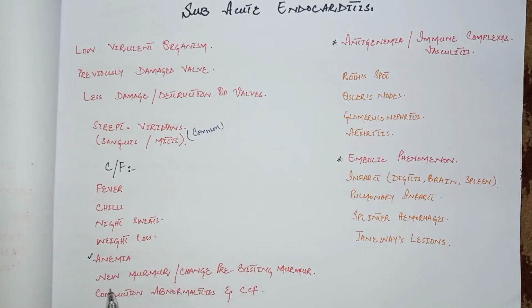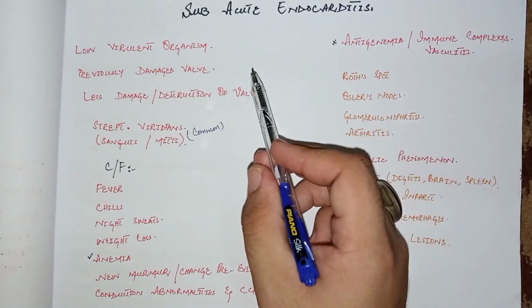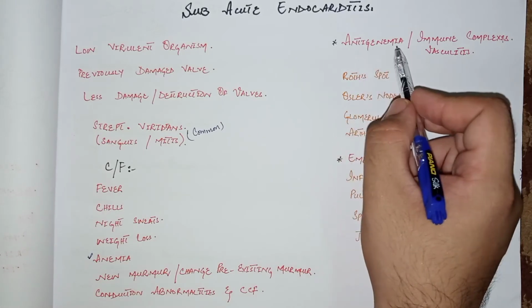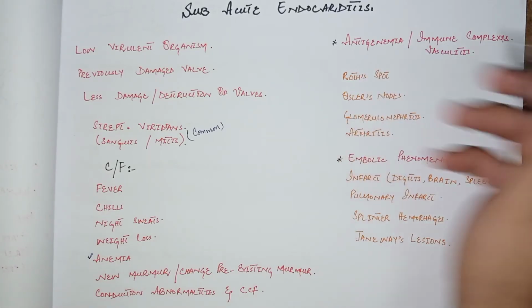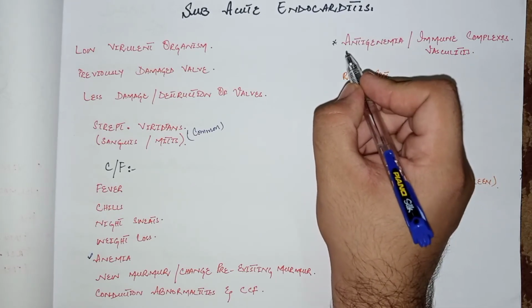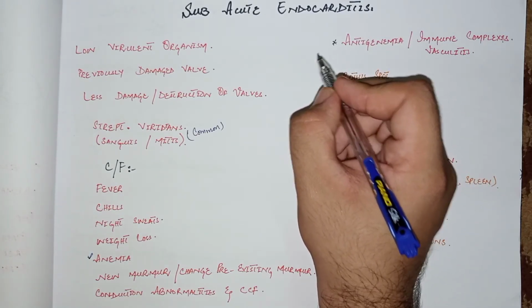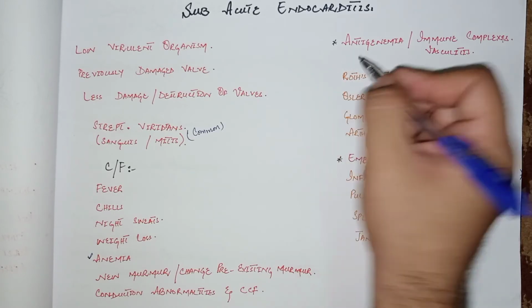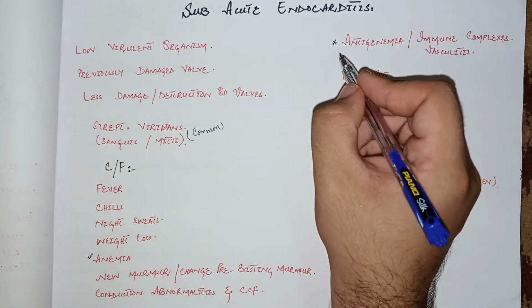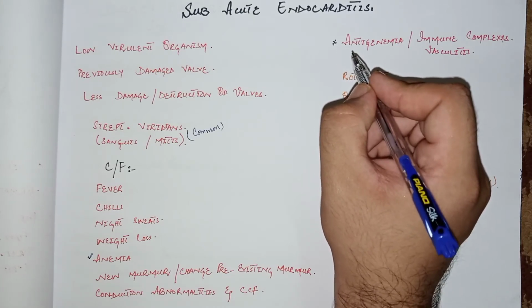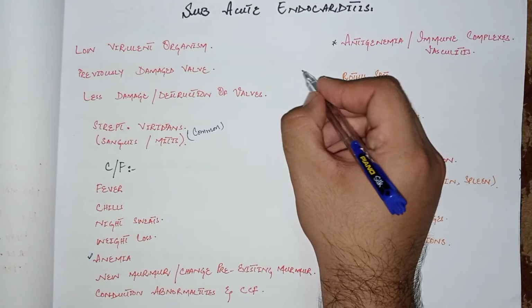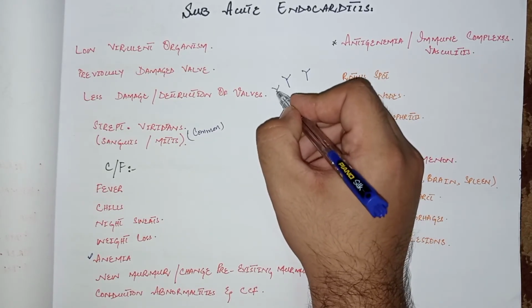Also, among the cardiac features, the patient may develop a new murmur or there is a change in a pre-existing murmur. The patient may develop conduction abnormalities or congestive cardiac failure in severe cases. Here, unlike acute infective endocarditis, there is antigenemia or immune complex formation, because when the bacteria is present in the body for a long time, after the innate immunity, adaptive immunity or acquired immunity becomes activated. So humoral or antibody mediated immunity starts working. Antibodies are formed against the antigens of the bacteria.